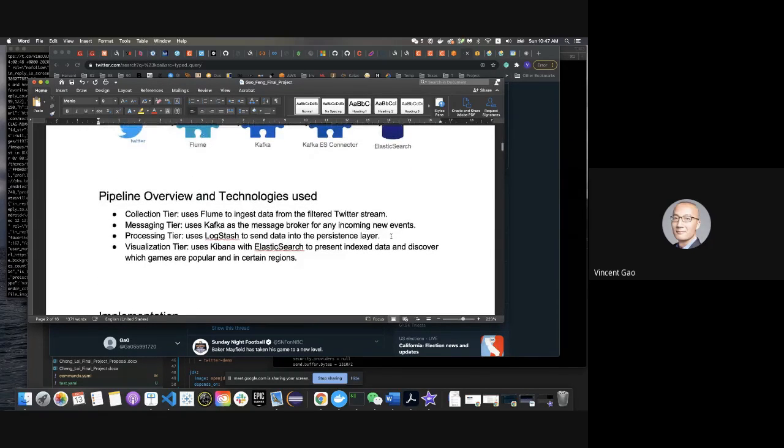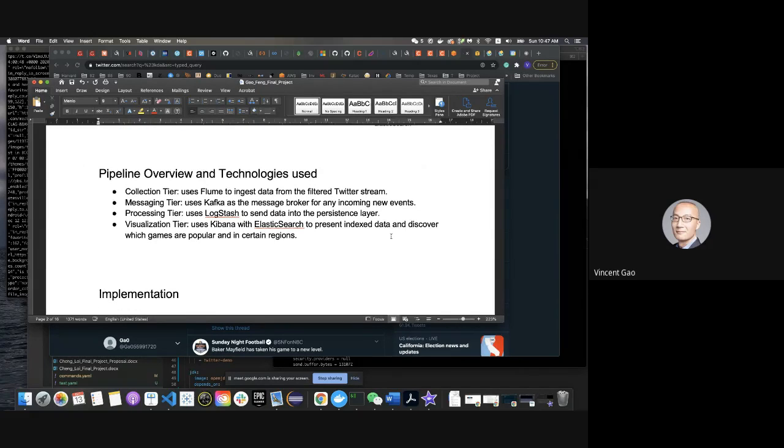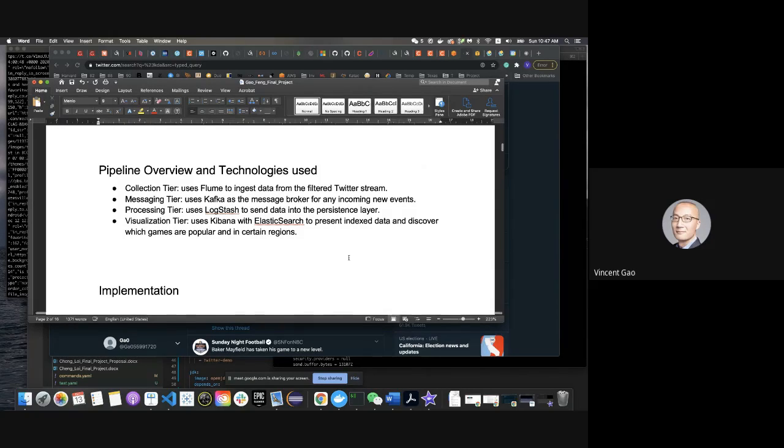So in this pipeline, I have collection tier, which will use Flume to ingest data from the filtered Twitter stream, and then the messaging tier, which is using Kafka as a message broker for any incoming new events.